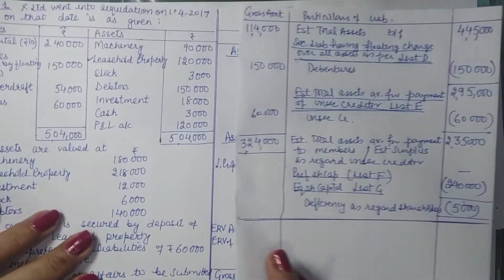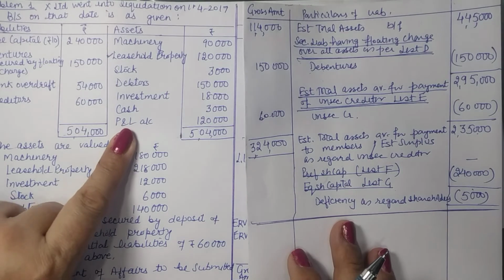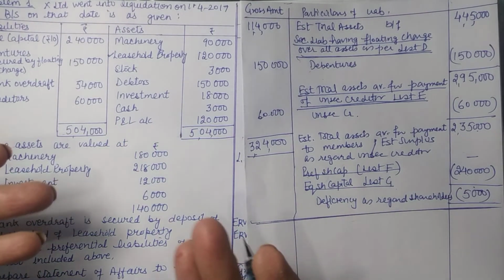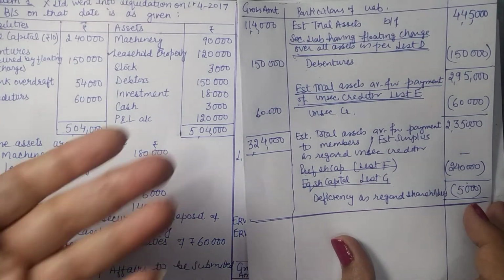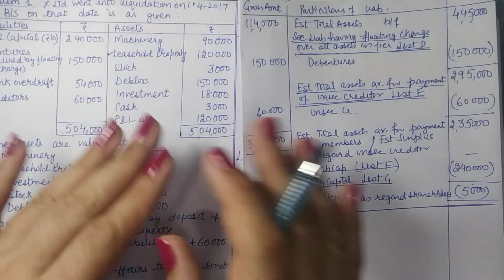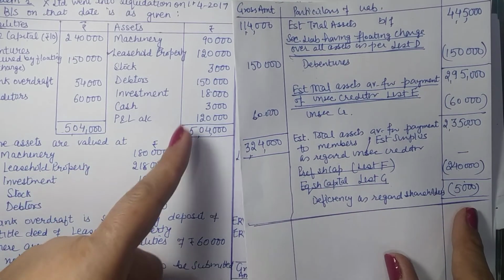Because when we look at the question, the shareholders were having only loss in business of 1,20,000. Okay, so how come we have got a deficiency of 5,000 only available for them when they had so much of loss available? So we are to explain this, the state of reaching to 5,000 from 120.